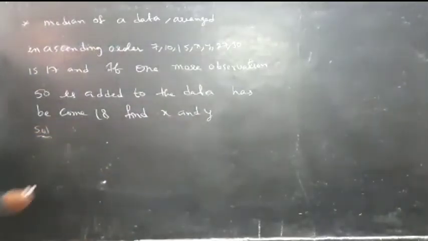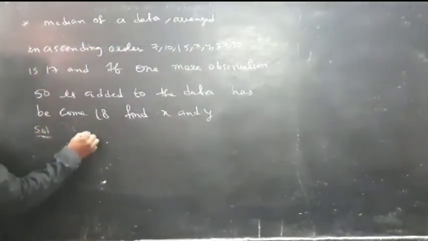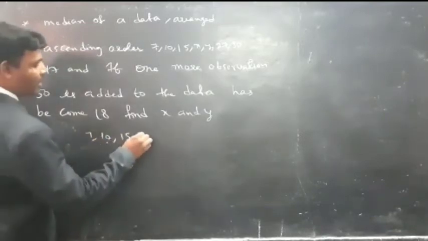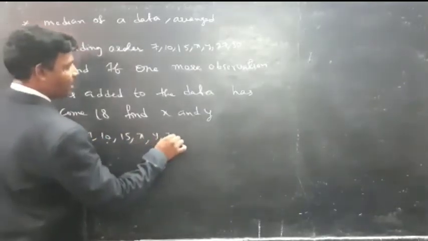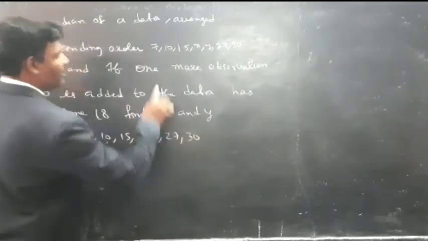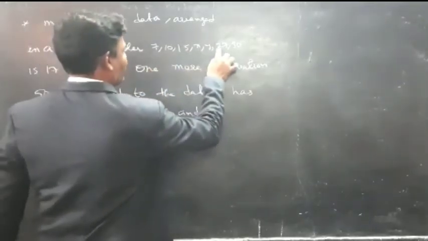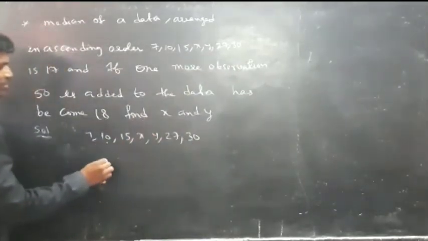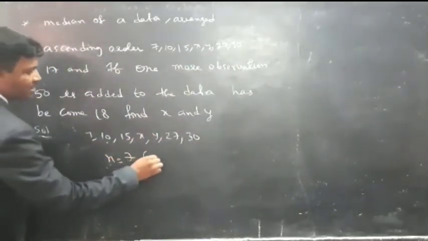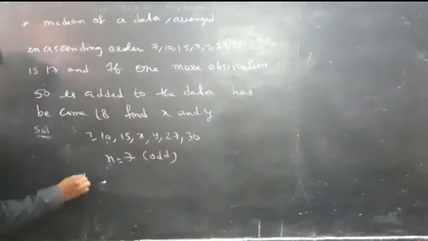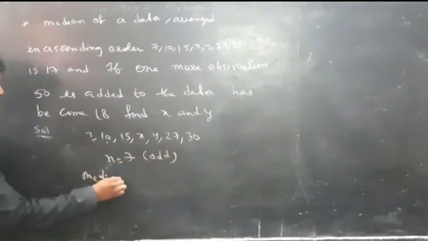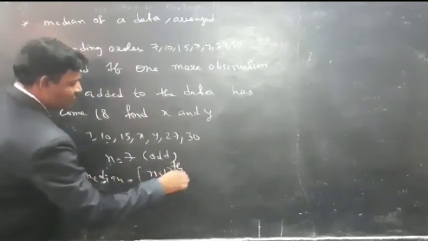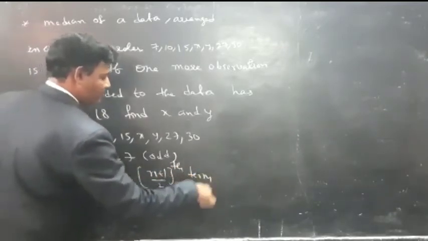Solution. What are the observations? 7, 10, 15, x, y, 27, 30. Counting: 1, 2, 3, 4, 5, 6, 7. So n is equal to 7, and 7 is an odd number. So what about the median? The median is equal to the (n plus 1) by 2 observation term.